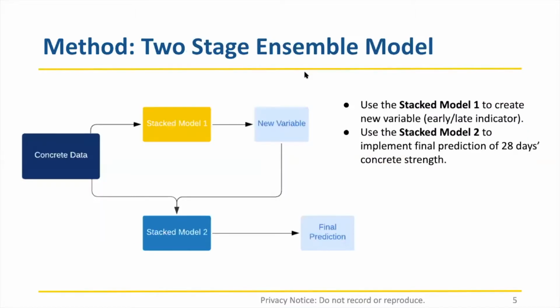In order to accurately predict concrete strength using our dataset, we developed a two-stage model, combining different regression and classification methods to optimize the result. We use a first stacking model to create a new variable, the early or late indicator, which is used alongside other existing predictors to predict the 28-day strength of the concrete in the second stacking model. This is a brief summary of our method, and we will go on to introduce the two stacked models in